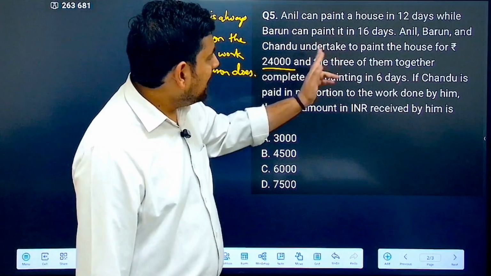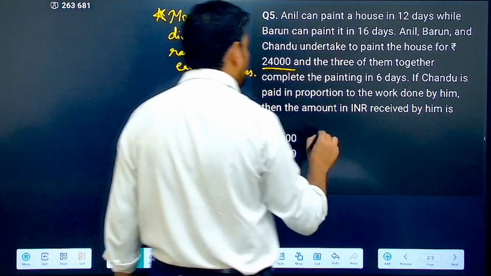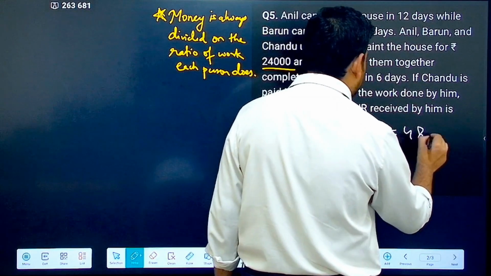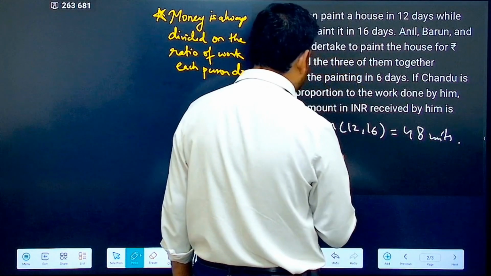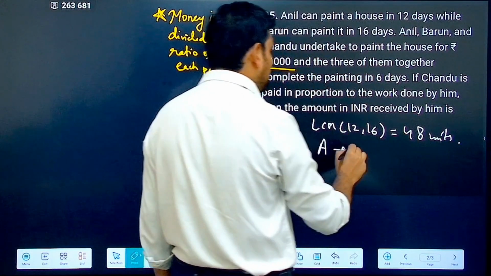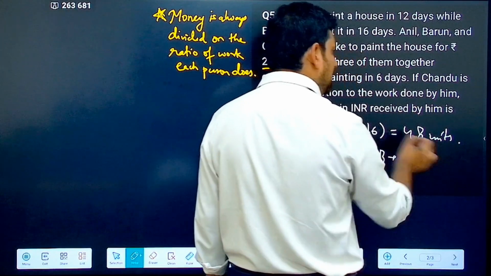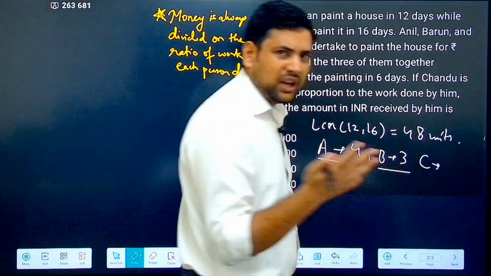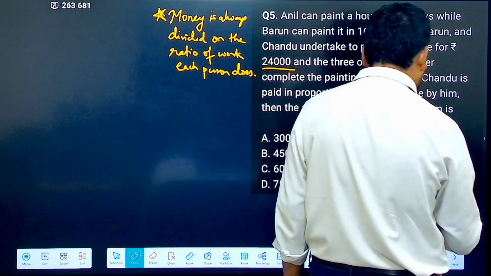So now 12 days and 16 days are given for Anil and Varun. So LCM of 12 and 16. What is the LCM? 48 units. So that means efficiency of A is 48 by 12, that is 4. Efficiency of B is 48 by 16, that is 3. Now efficiency of C, Chandu, I don't know. I assume it to be X.